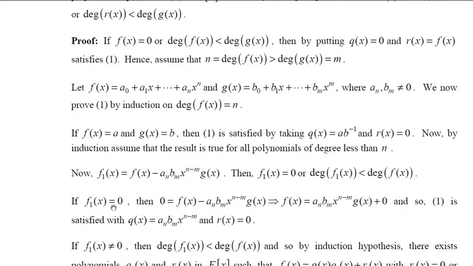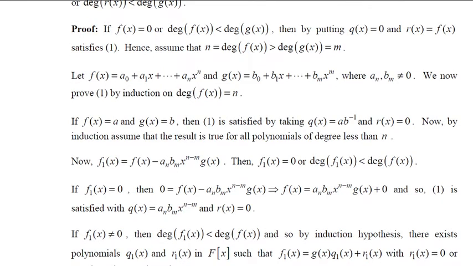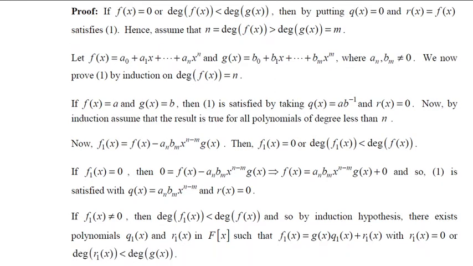Now suppose f1 of x is non-zero, then degree of f1 of x should be less than degree of f of x. And we know by induction hypothesis, for all the polynomials which are of degree less than n, the result is true. Since your degree of f1 of x is less than degree of f of x, that is n, by induction hypothesis, there exist polynomials q1 of x and r1 of x such that f1 of x can be written as g of x into q1 of x plus r1 of x, where r1 of x is 0 or degree of r1 of x is less than degree of g of x.